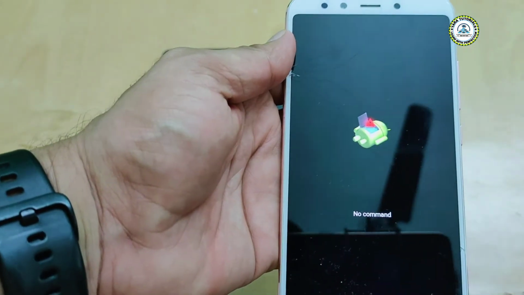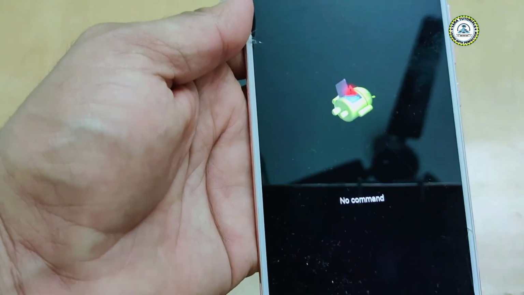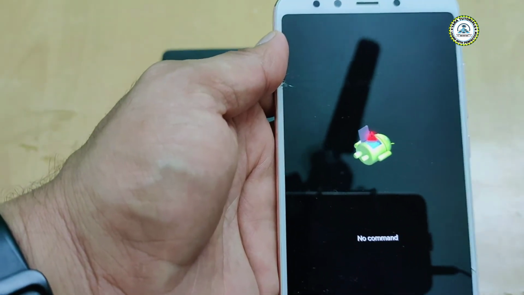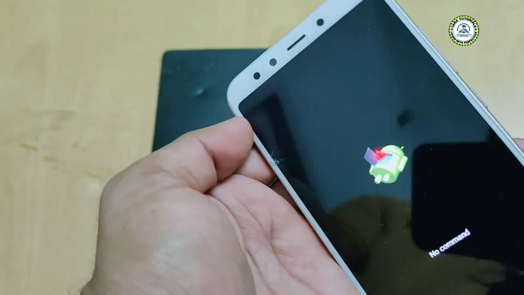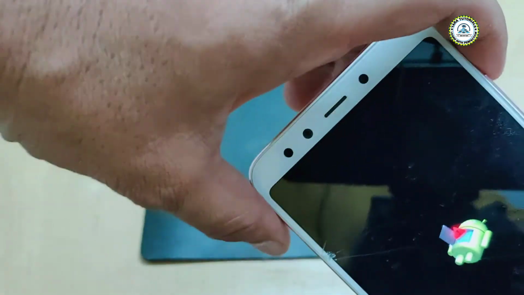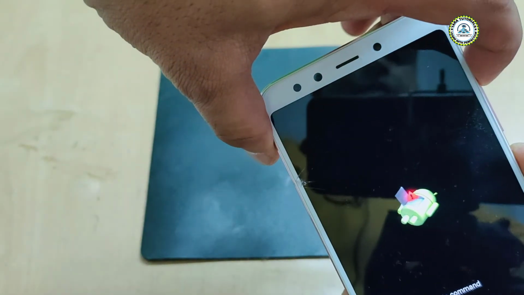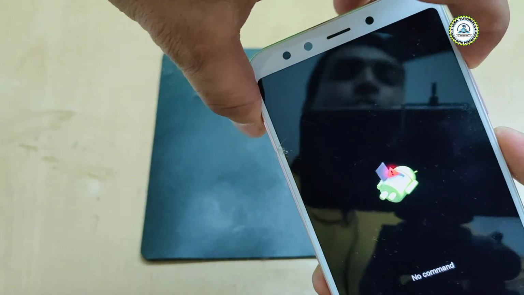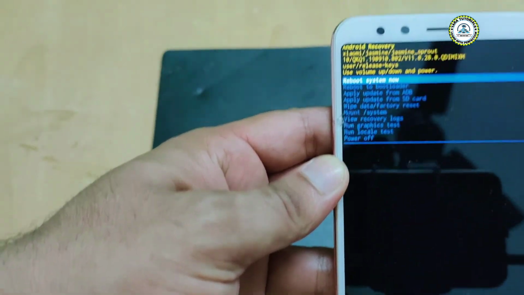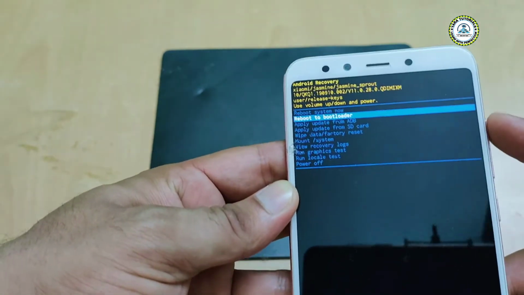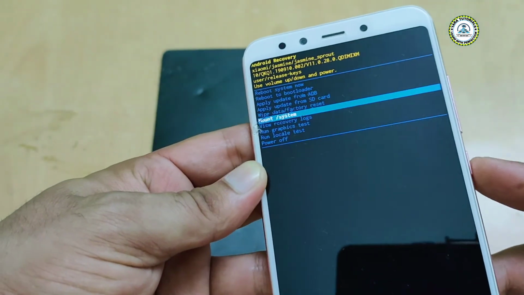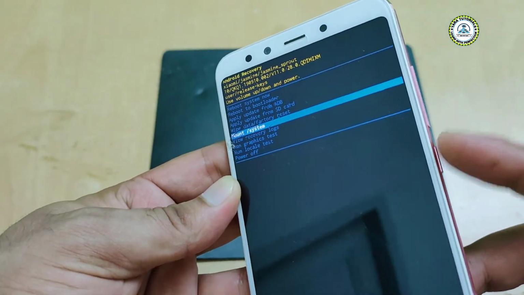Here you see this message, no command, and this option. So still you have not accessed the hard reset option. Now again, this is the trick here. You have to press the power button and volume up button only once, like this. Power button and volume up button. Now you see this option is activated. Now using the volume up and down buttons, you can navigate through the options, and to execute the option you have to press the power button, this button.